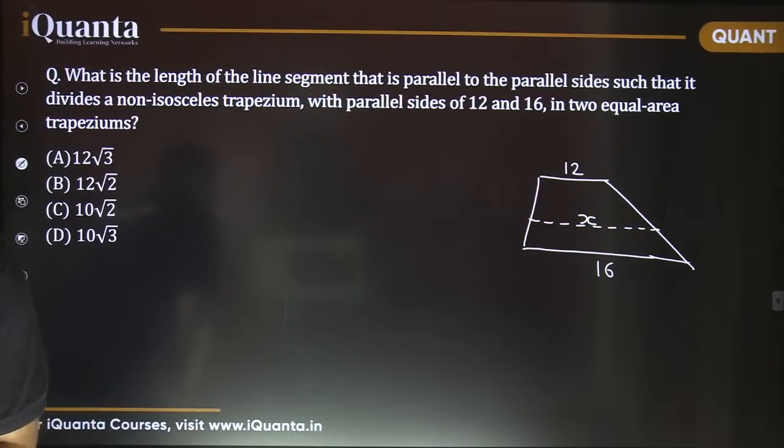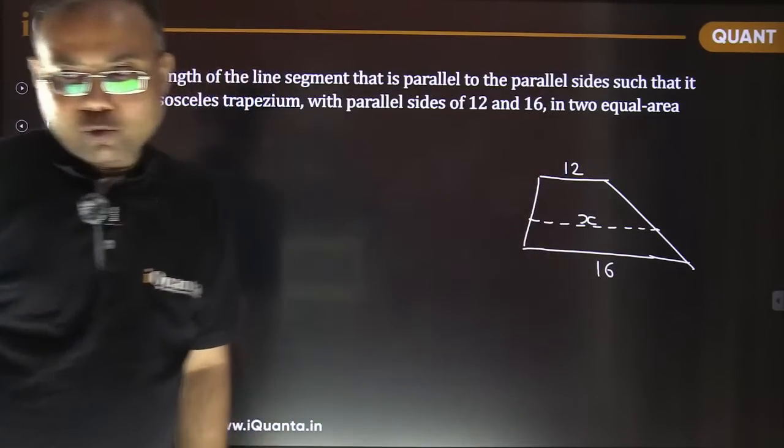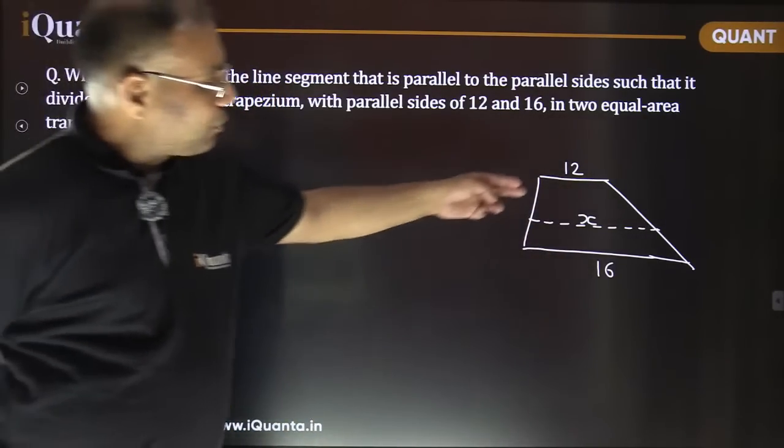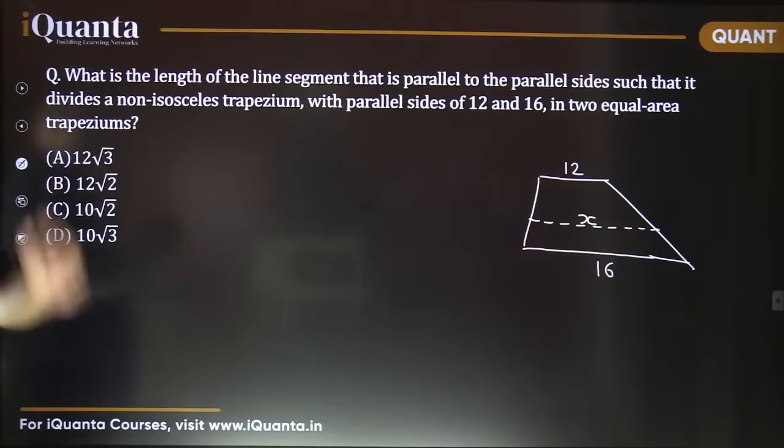We will be discussing other things also. So we are on the final part of this geometry. So I hope the question is clear to you now. So this is a trapezium. The parallel side lengths are given, 12 and 16. We need to find out the length of the line parallel to these 2 parallel sides, so that the areas of these 2 trapeziums are equal. These are 2 equal area trapeziums.